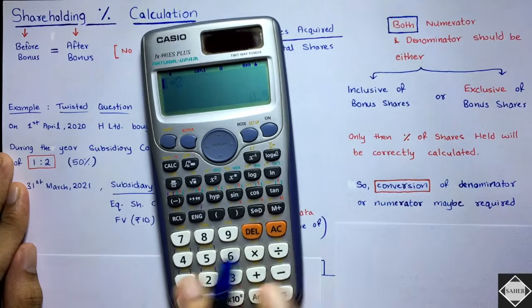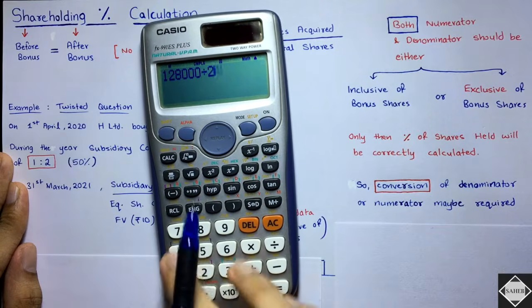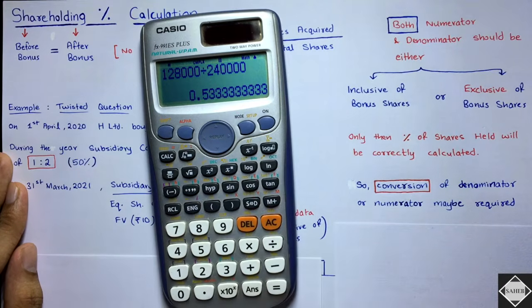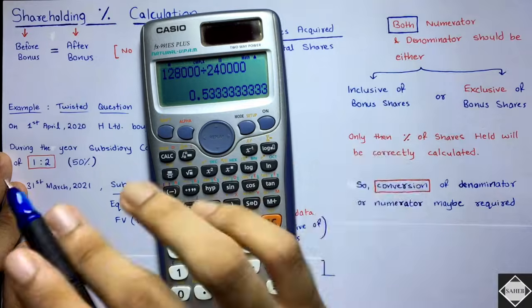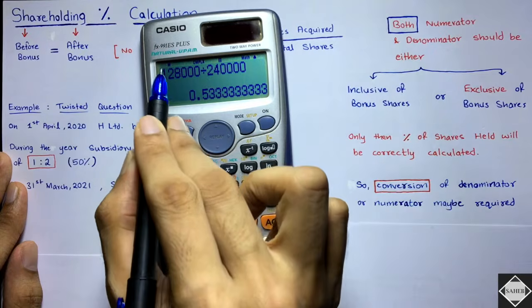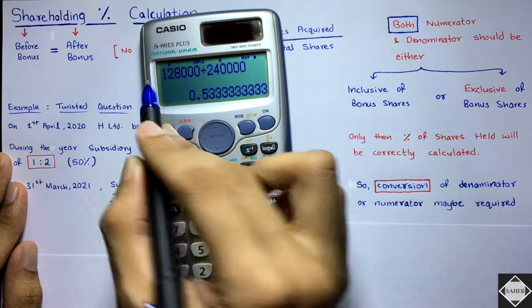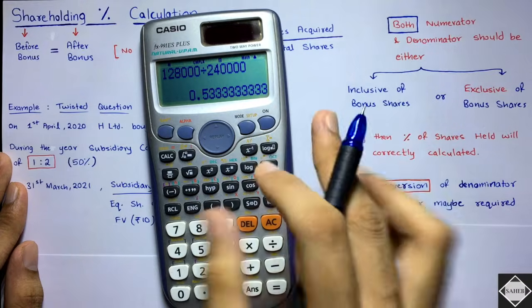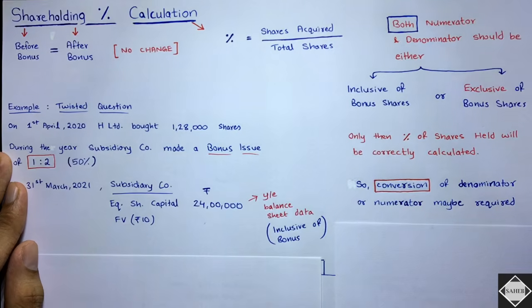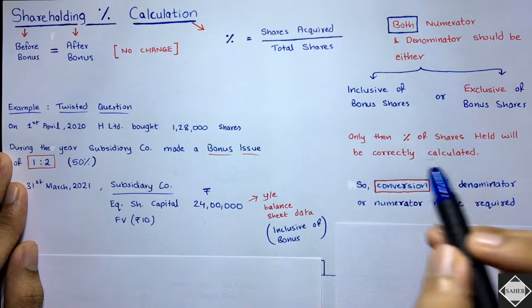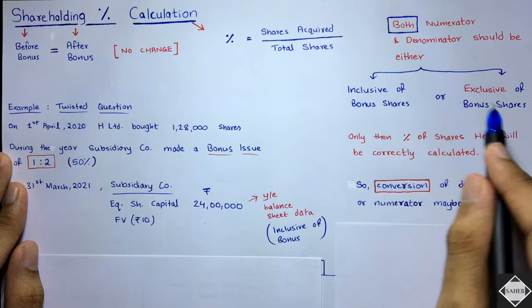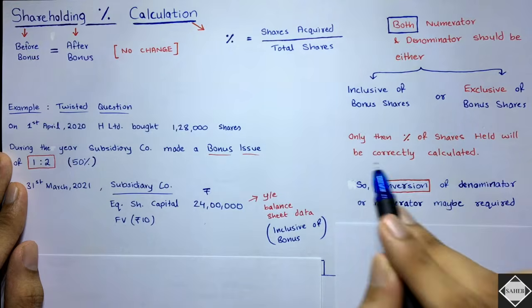See here, if you do 128 divided by 2,40,000 shares, you're getting 53.3333%. This is not correct, because this is exclusive of bonus and this is inclusive of bonus. It's wrong. Both have to be at the same level. So what do we have to do? We have to do conversion of the denominator or numerator. If both are at the same level, only then the percentage of shares held will be correctly calculated.